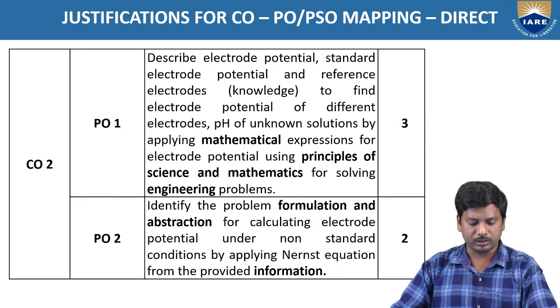Next course outcome is CO2, which should be matched with PO1. Describe electrode potential, standard electrode potential, and the reference electrodes, knowledge to find electrode potential of different electrodes and pH of unknown solutions by applying mathematical expressions for electrode potential, using principles of science and mathematics for solving engineering problems. So competency is 3.